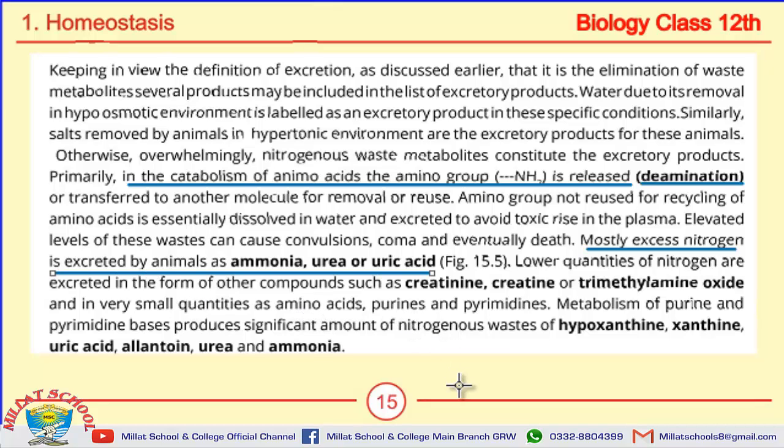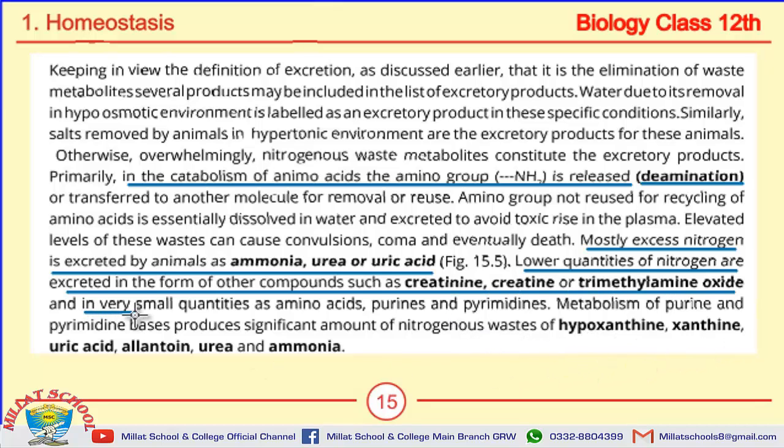This is an important MCQ. Other MCQs include lower quantities of nitrogen are excreted in the form of compounds such as creatinine, creatine or trimethylamine oxide, in very small quantities as amino acids, purines and pyrimidines. And lastly, there is the metabolism of purine and pyrimidine bases, and they produce hypoxanthine, xanthine, uric acid, allantoin, urea and ammonia.